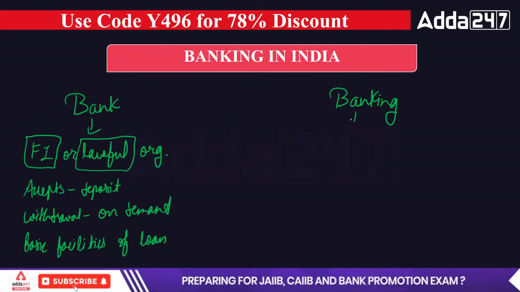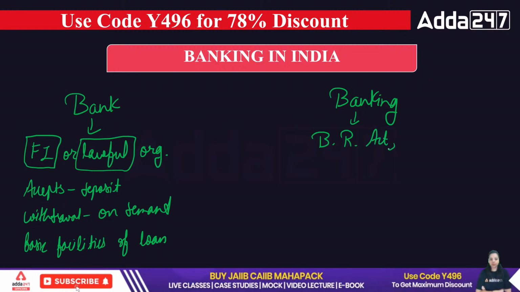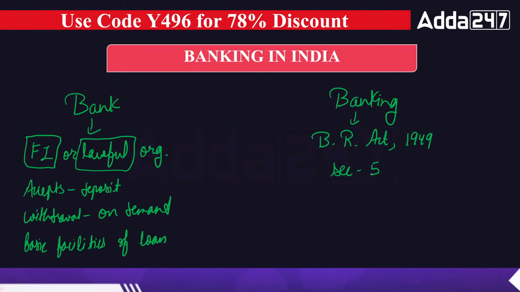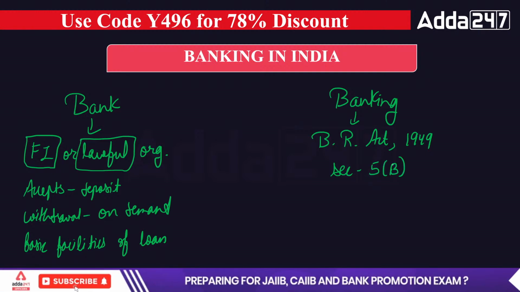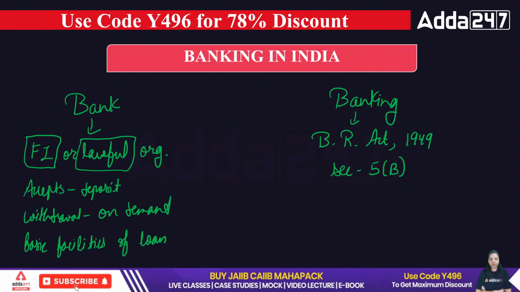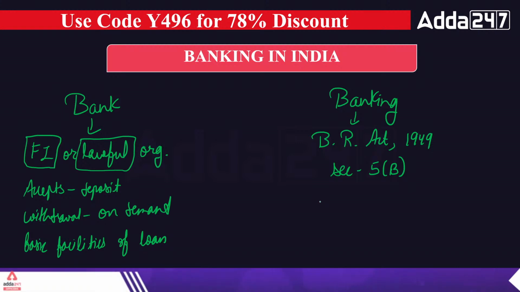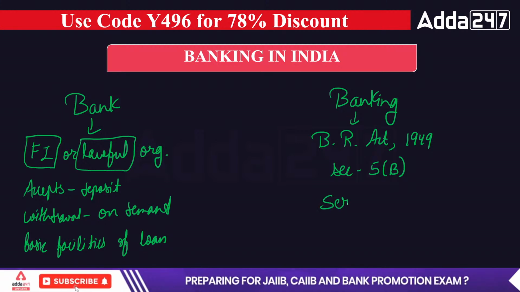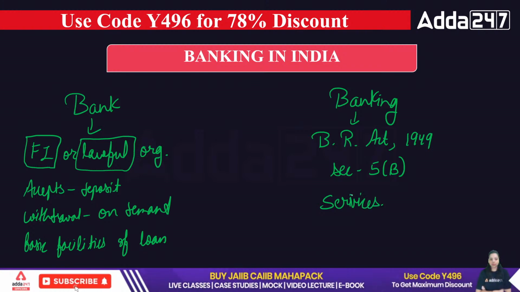First of all, banking is defined under the Banking Regulation Act 1949, Section 5B. So under Section 5B of the Banking Regulation Act 1949, we have the definition of banking, like what is banking. Now what is banking? All the services which are provided by a bank are known as banking. So whatever services a bank is providing to the customer, that is known as banking.